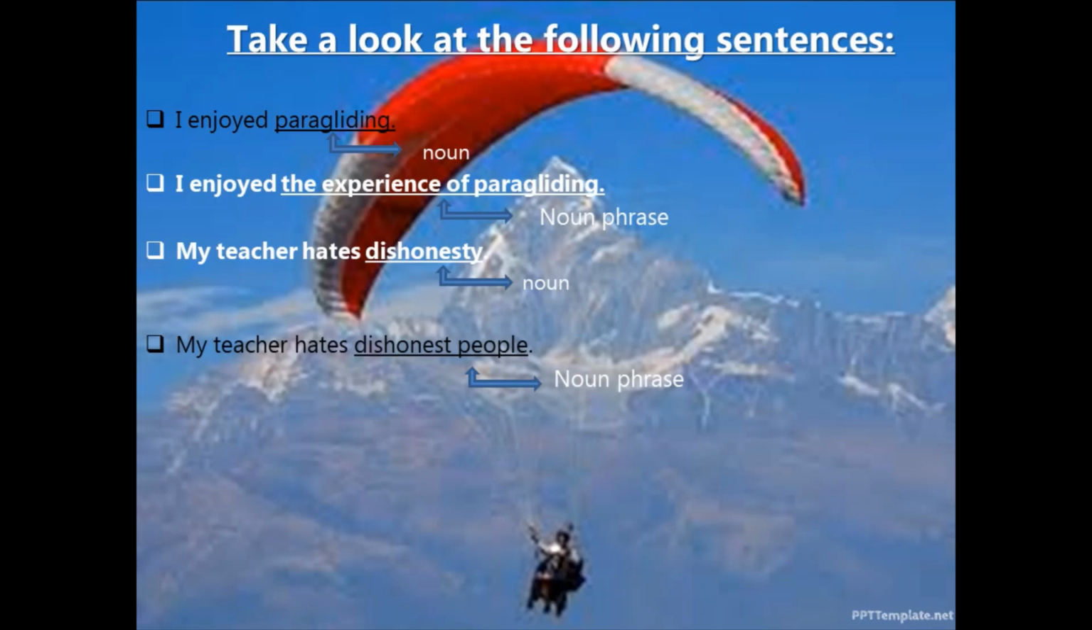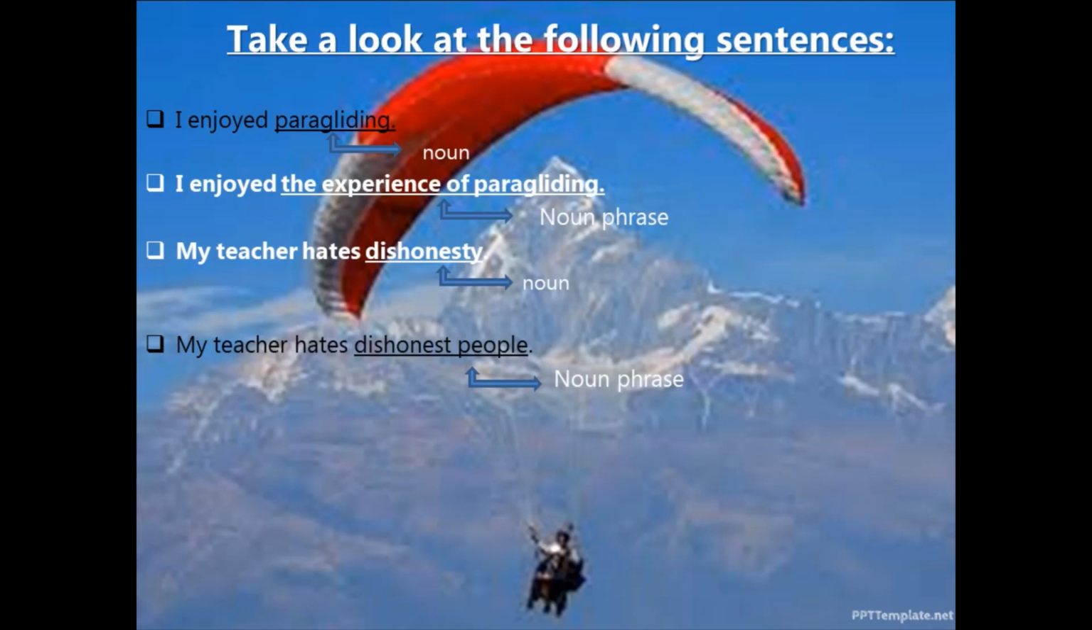Now let's see the second one. It would help you understand the function of noun phrase, which I told you before that it works exactly as a noun. Okay, so here we see I enjoyed the experience of paragliding. Now we have used a group of words there, but it is functioning exactly as a noun does. There we have used one word, paragliding. Here we have used the group of words, the experience of paragliding, but the meaning remains the same. The function remains the same.